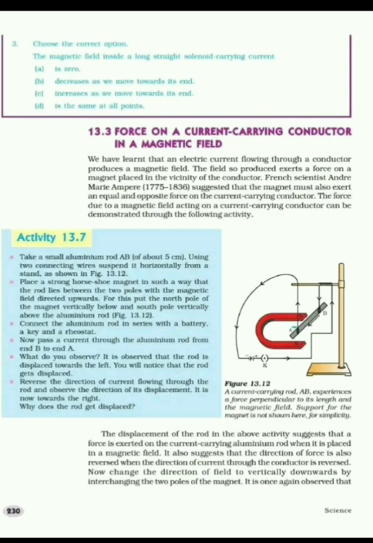Now, let us reverse the direction of magnetic field and let the current be flowing from B to A only. We observe the aluminium rod shifts to the right. This suggests that the direction of force is also dependent on the direction of magnetic field. From the experiment, we can conclude that the direction of force experienced by a current carrying conductor depends on, first, the direction of current flowing in the conductor, and second, the direction of magnetic field.